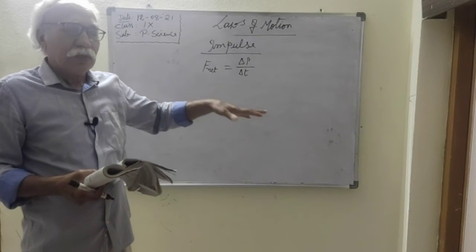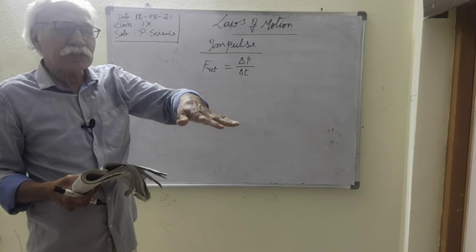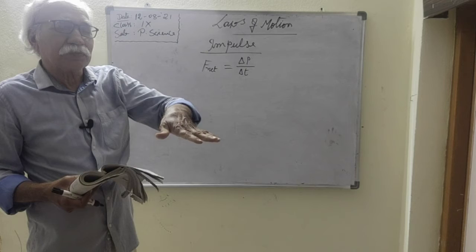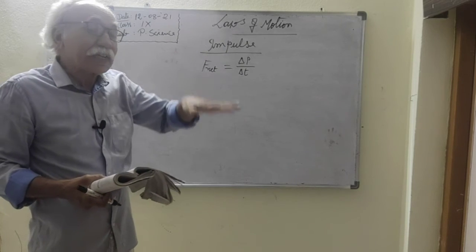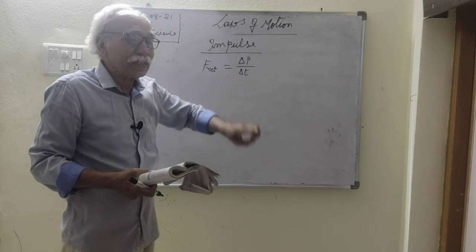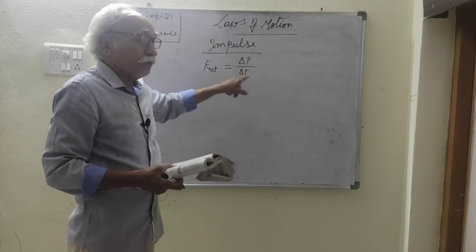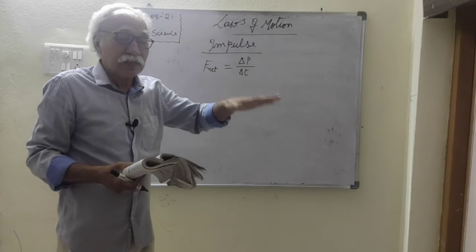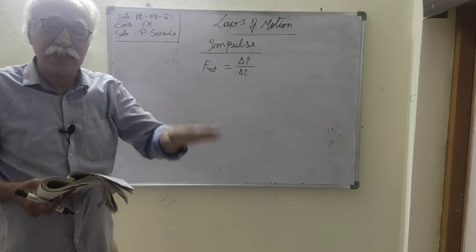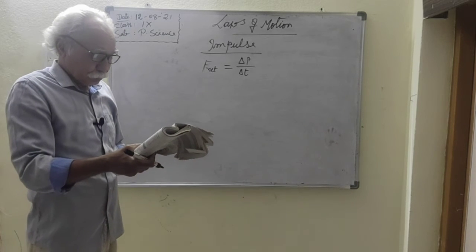Like this, when a man jumps on a cushion, what happens? The distance is increased, the change in momentum is decreased and time is increased. Therefore, the net force is decreased. The impact of the net force decreases. So now let us see.